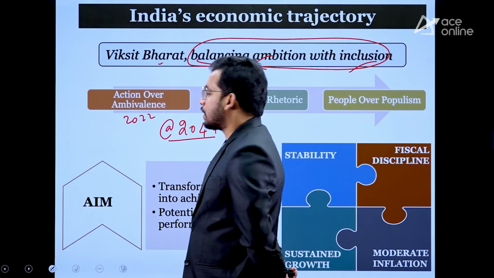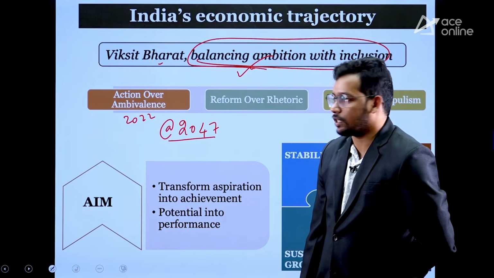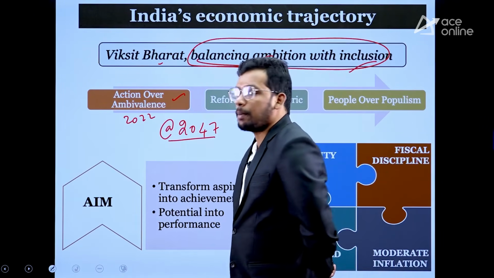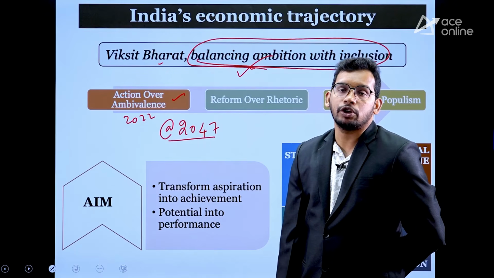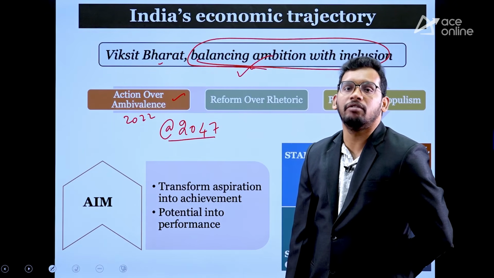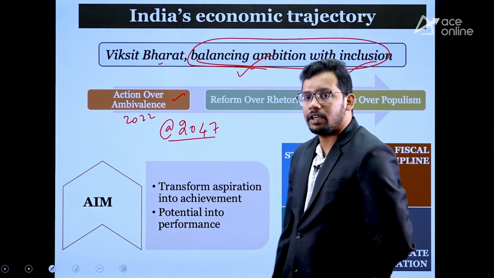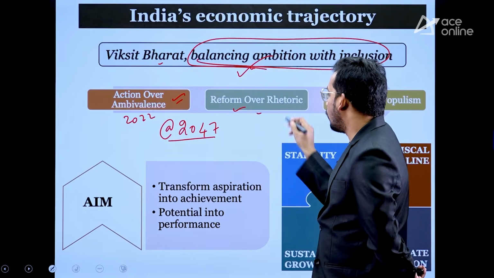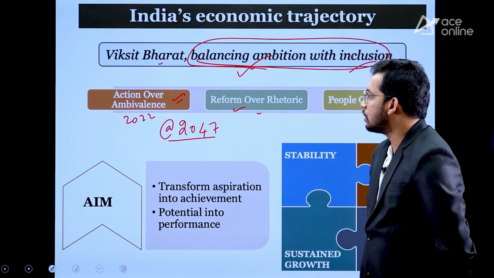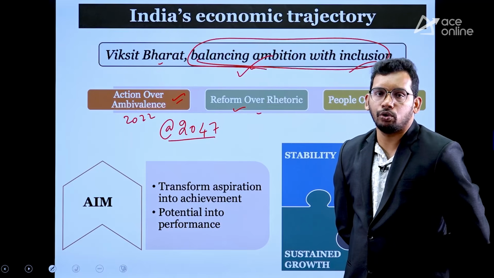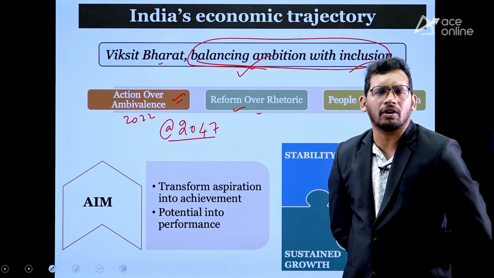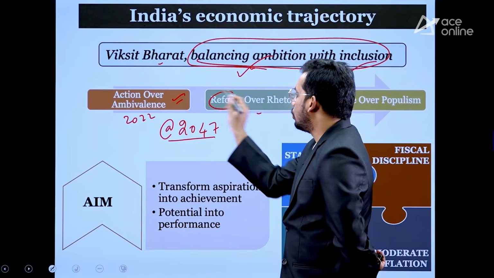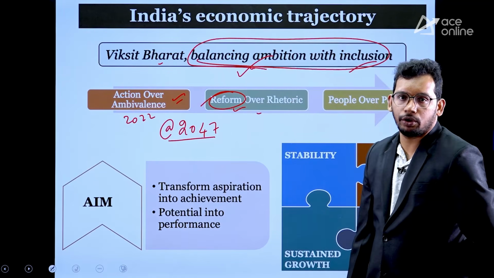Also, the government presented 3 elements of why they are presenting the budget. Action over ambivalence. That means we will show you the action, not the words. So we are not showing the words, but we are showing the actions. Then reform over rhetoric. That means we are not in a dilemma about what to do, where to do. We are not going to tell you a lot of words. We are going to show the reforms that we are going to do.